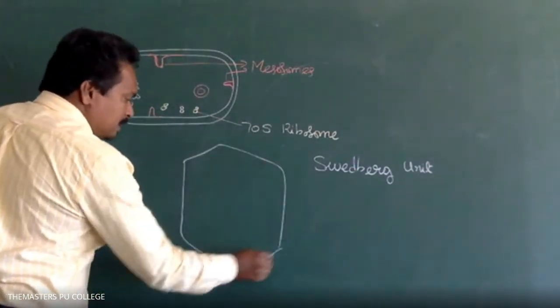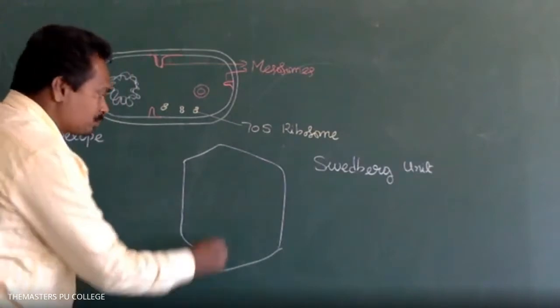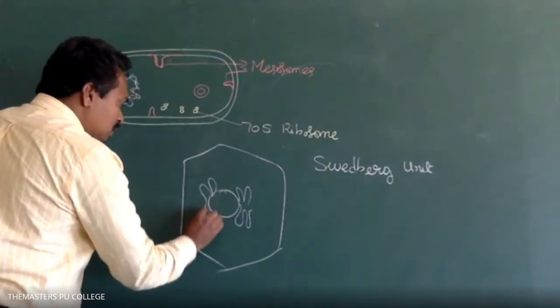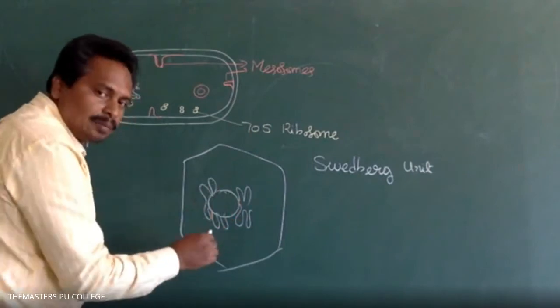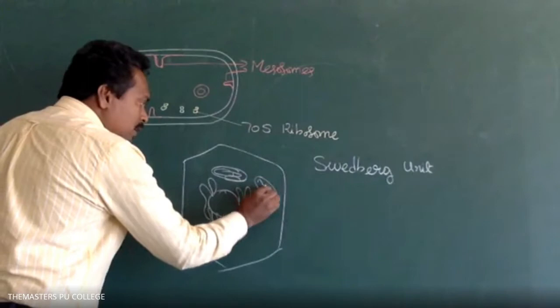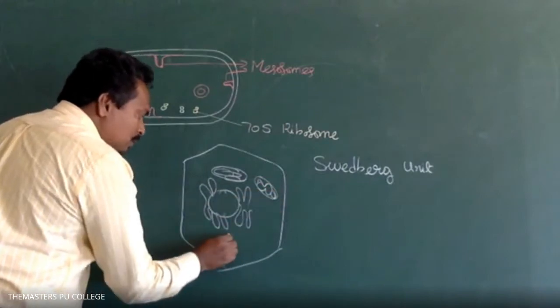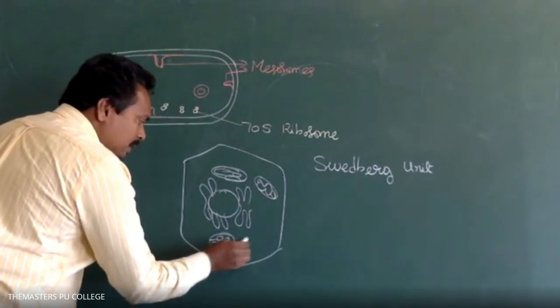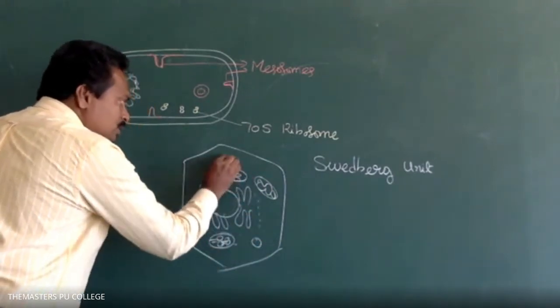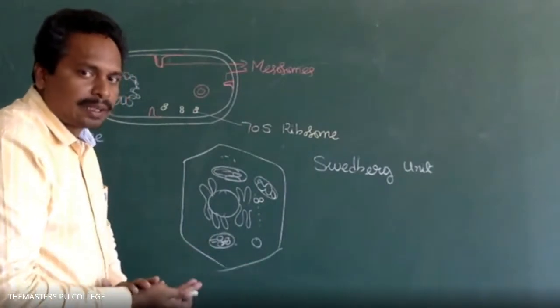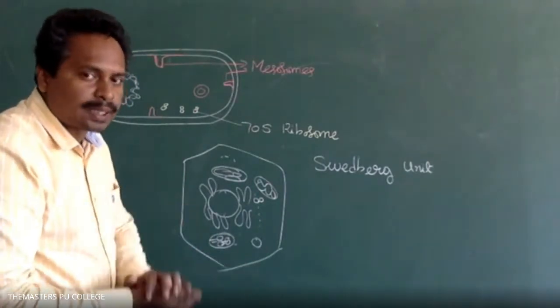In eukaryotic cells, what are the cell organelles? Endoplasmic reticulum, Golgi complex, mitochondria, plastids if it is a plant cell, chloroplast, lysosomes, vacuoles, ribosomes. Several cell organelles are there, and the cell is very small in size.